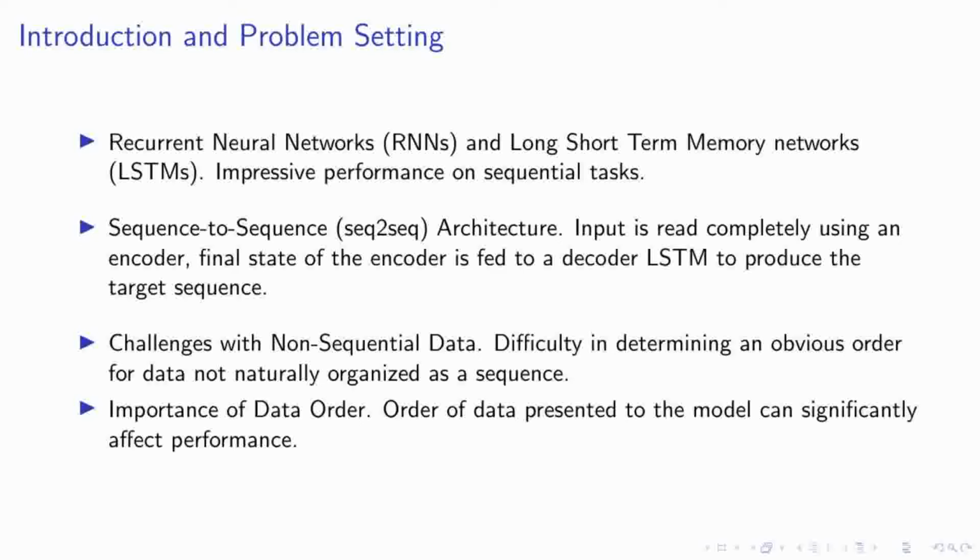Recurrent neural networks and long short-term memory networks, or LSTMs, have shown impressive performance on tasks that are inherently sequential. This is achieved through the sequence-to-sequence, or seq2seq, architecture. Here, the input is fully absorbed by an encoder, and the final state of this encoder is then used by a decoder LSTM to generate the target sequence. However, we encounter challenges when dealing with data that isn't naturally organized as a sequence. How do we determine an order for such data? This is a crucial question, as the order in which data is presented to the model can significantly influence performance. So even when dealing with non-sequential data, we must consider that order matters.